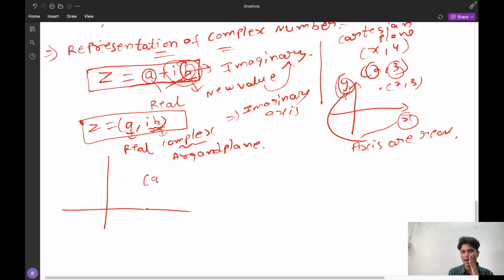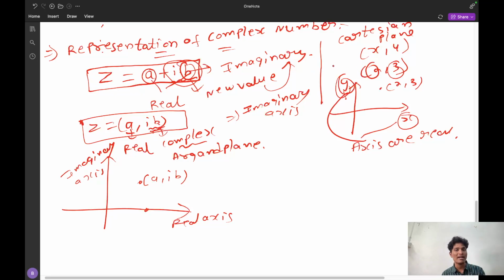Suppose a comma ib point is here. This is a complex number, but the axis which is representing a is the real axis. But the ib which is being represented is called the imaginary axis. This is the main difference between the Cartesian system and the argand system. In the Cartesian system, both axes are real axes. But in order to represent a complex number, it is very important that a is represented on the real axis, but ib is represented on the imaginary axis.